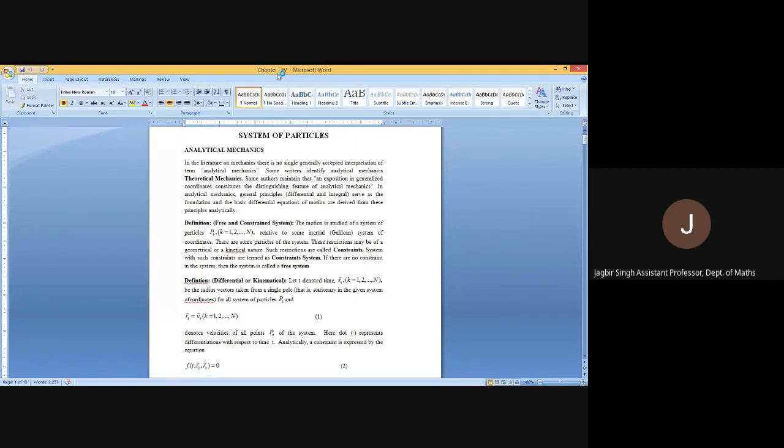Any kind of restriction can be imposed. Like we can impose that all the particles will move on a line that makes an angle with the x-axis. Assume in the xy plane we are working, and I am saying that all the particles will move along a line that makes an angle of 45 degrees with the x-axis.